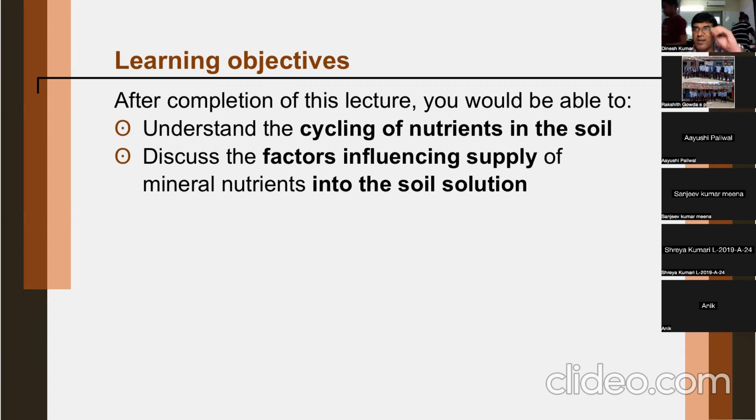Do you have any idea what factors are important in supplying the nutrients to the soil solution? What factors can affect? pH, yes, soil pH is important. There are so many properties of the soil.